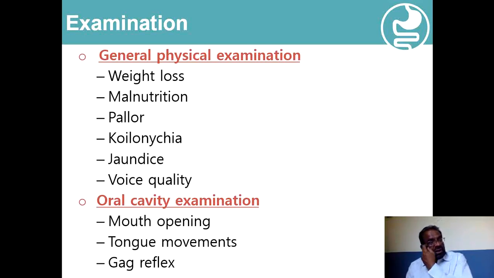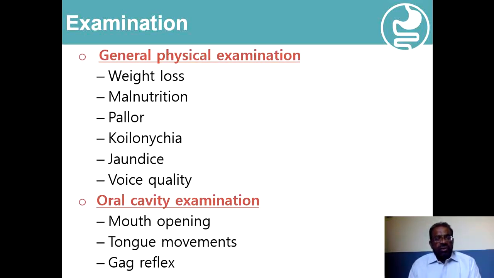Then jaundice, indicating most likely involvement of the lymph nodes, malignancies, and any problem with the quality of the voice, because laryngeal involvement will be associated with hoarseness, and similarly this condition will also point towards bulbar or pseudobulbar palsy.